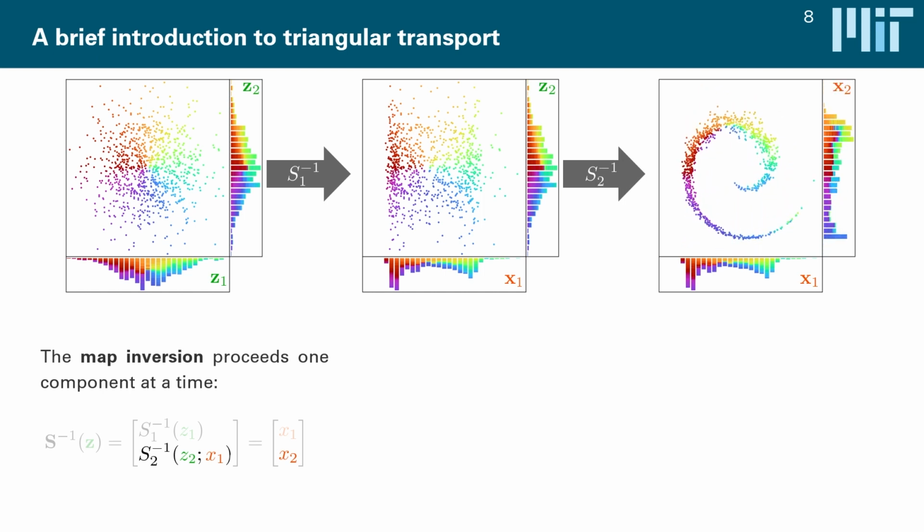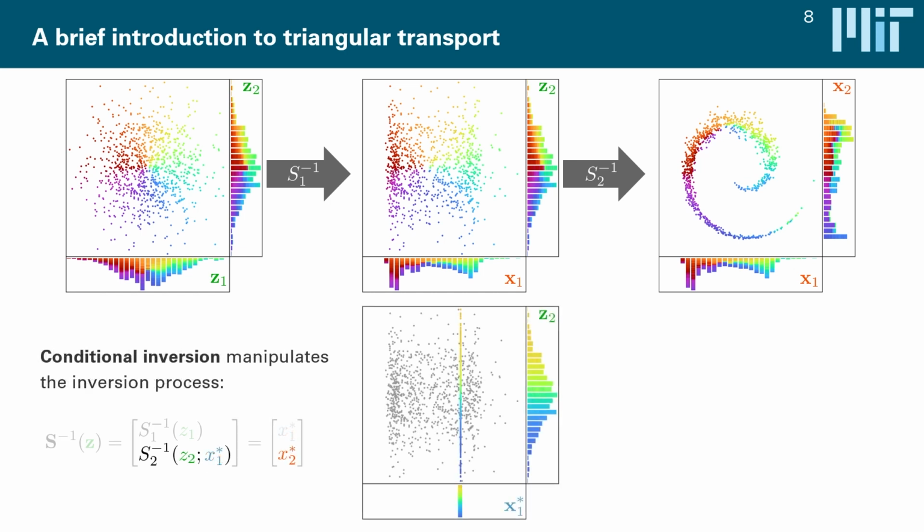Now, if you want to sample conditionals instead, we manipulate this process and we essentially skip the first inversion and make up our own x1 samples. For instance, here I've collapsed all the x1 samples onto a single numeric value on which I want to condition, which could, for instance, be a data point I've gotten from some kind of measurement device.